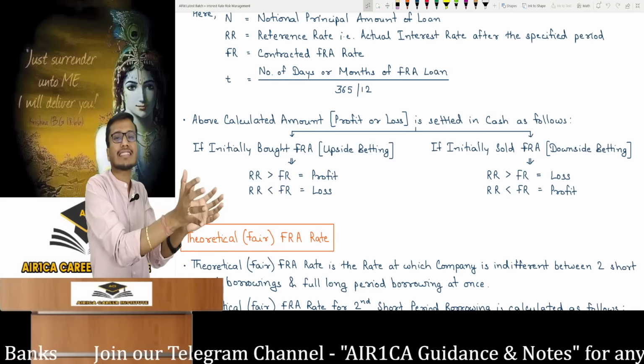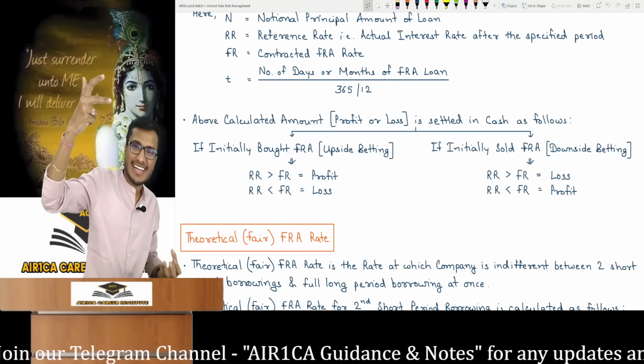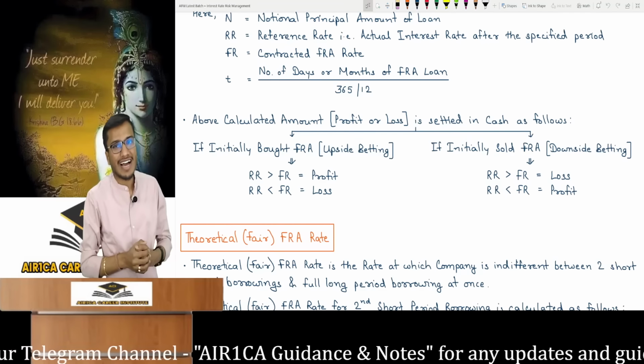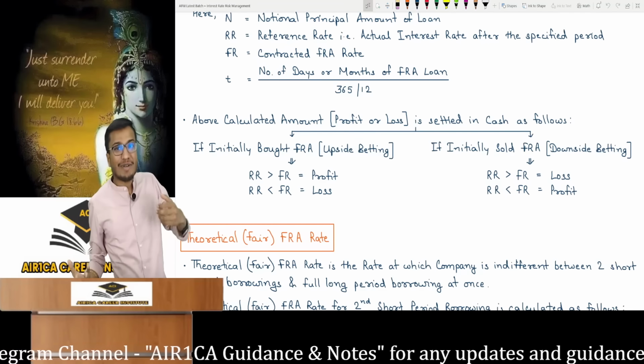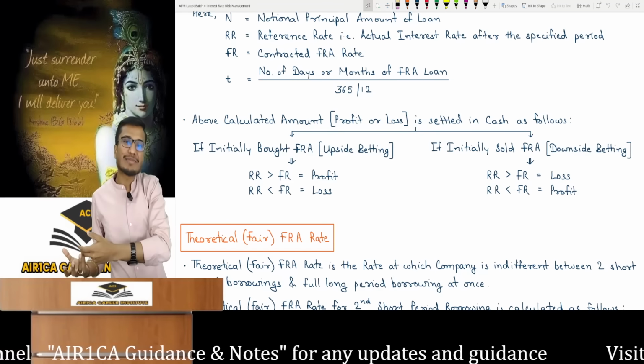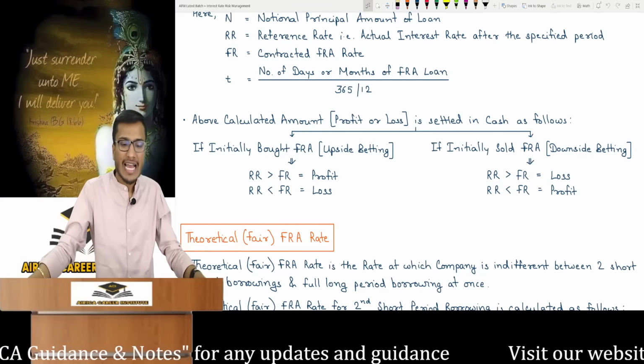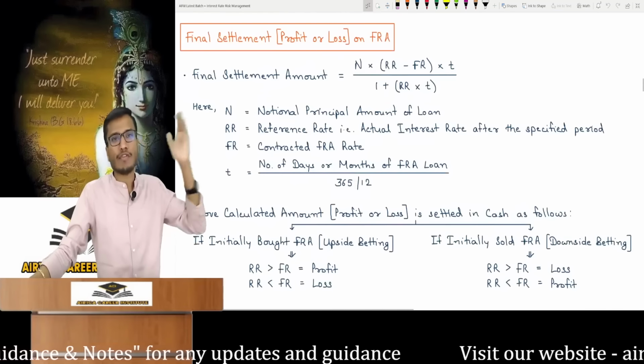Similarly, if I had sold an FRA, a downside bet, and at maturity the market interest rate went up and the FRA rate was lower, that means I lost. And what if the market rate went down? And if the FRA rate I contracted was higher, I won since I had a downside bet. It's simple, the same logic, nothing really special. How we will calculate the amount afterwards, we have a formula for that.